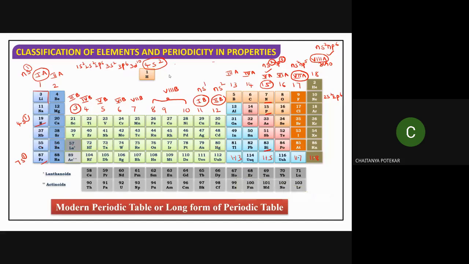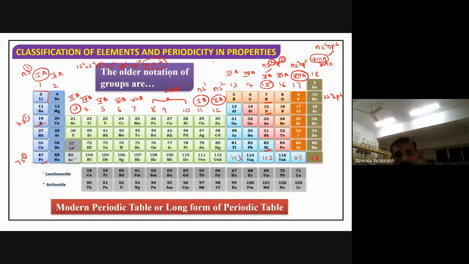Sir, what do A and B indicate? A and B indicate they differ in their d orbitals. In the B group, in addition to the valency shell, the inner shell also will be filled. For example, what is the configuration of calcium? I'm writing the calcium configuration here: 1s2, 2s2, 2p6, 3s2, 3p6, 4s2. Okay, this is the valency shell.